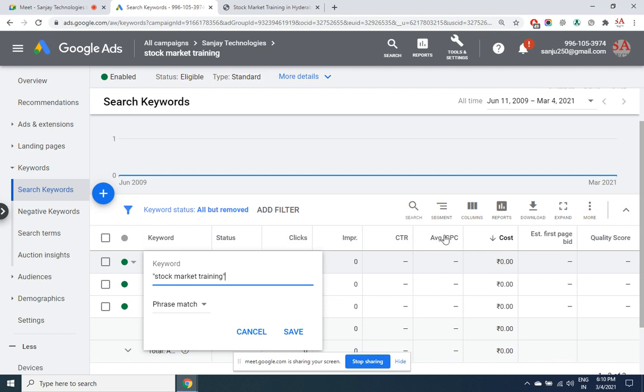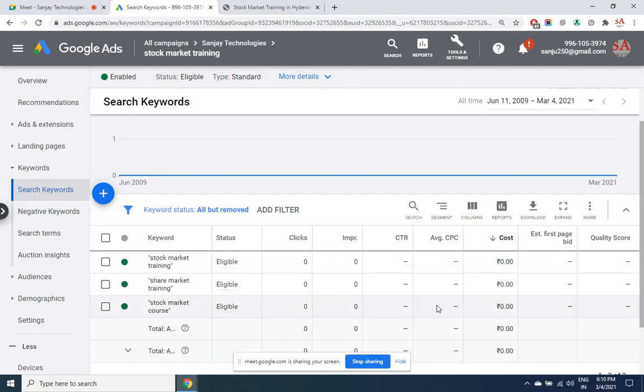In case you have selected the manual bidding option, you have an option to change the price at keyword level. For every keyword, just click here or here and give the pricing.